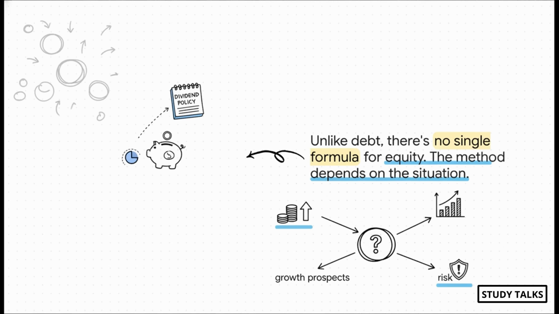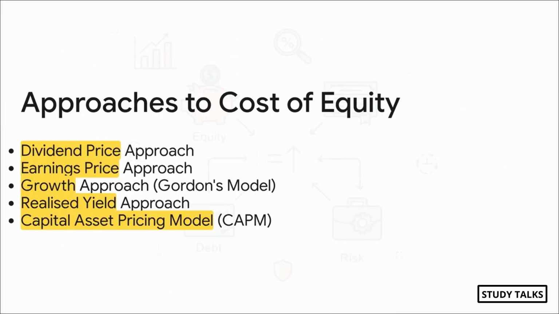So how in the world do we calculate it? Well, that's a thing. There's no single magic formula. What a shareholder expects depends on a whole bunch of stuff. Dividends, earnings, future growth, risk, you name it. And because it's so uncertain, we don't have one formula. We have a whole toolkit of different models to help us estimate it. So your study material basically gives you a toolkit with 5 main ways to crack this.